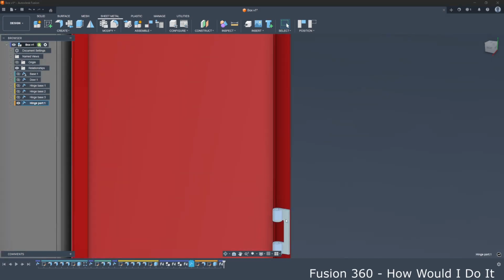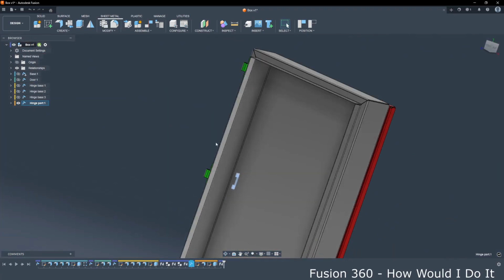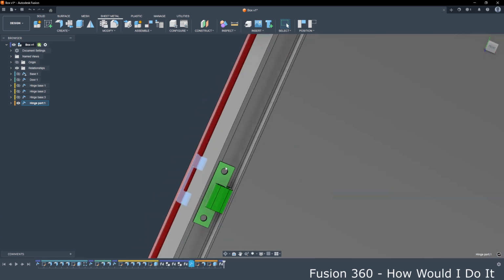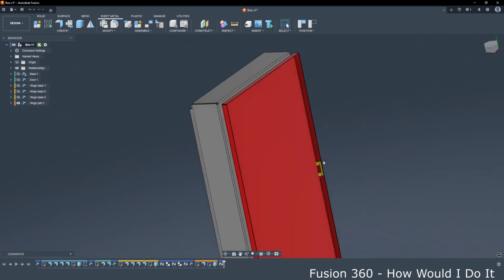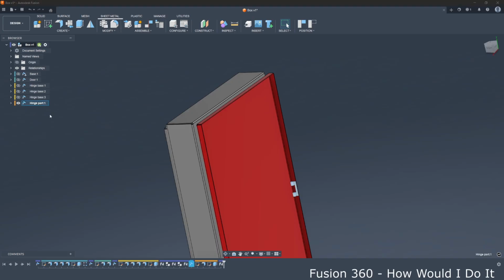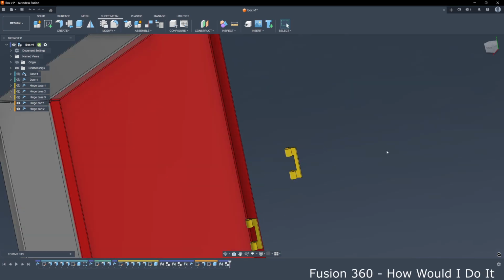So we will weld these hinges to the door, and we have these fasteners here, screws and nuts. So Control C, Control V, and we have one more hinge.